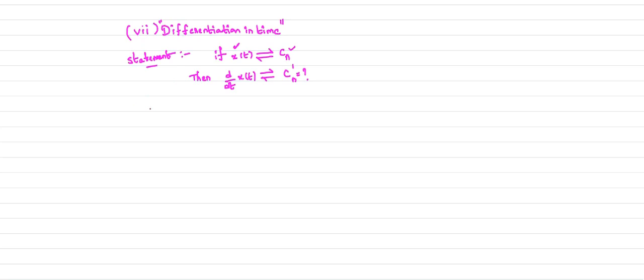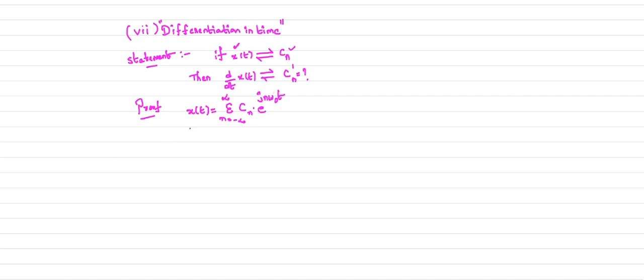To prove this, let us consider the signal x of t like this. This is your x of t using the complex exponential Fourier series expansion for e power jn omega naught t.